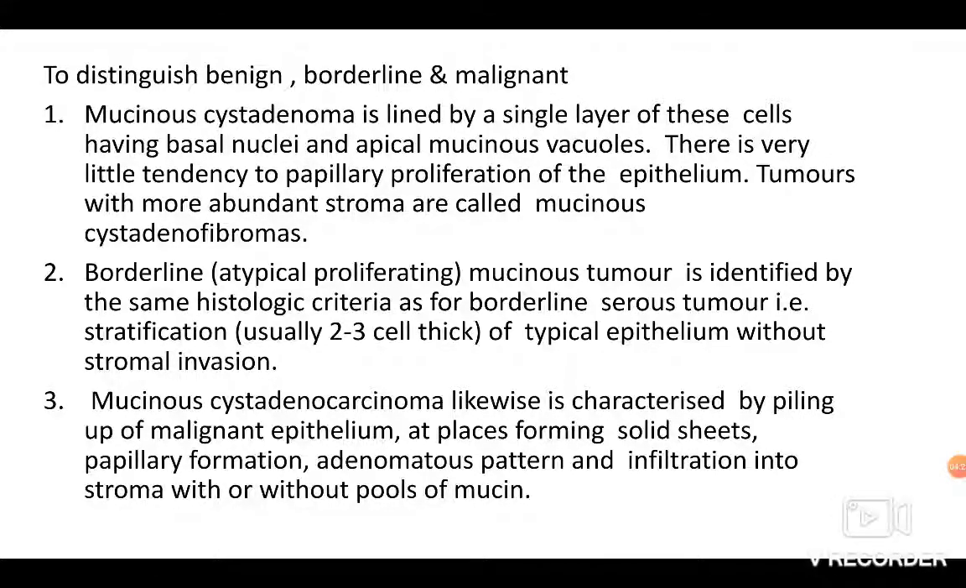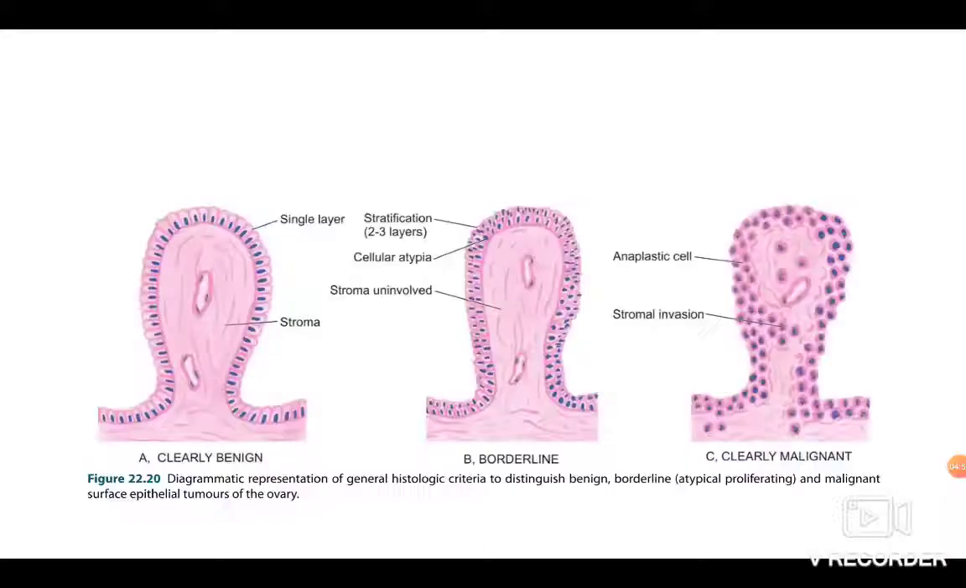The borderline counterpart of mucinous tumor is identified by the same histological criteria as for borderline serous tumor, that is stratification. Usually they are 2 to 3 cells thick of typical epithelium without stromal invasion. Whereas a malignant counterpart, that is a mucinous adenocarcinoma, is likewise characterized by piling up of the malignant epithelium. You can see at places solid sheets, papillary formation, adenomatous pattern and infiltration into the stroma with or without pools of mucin.